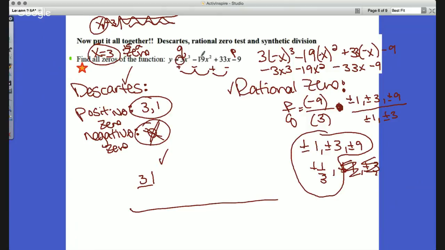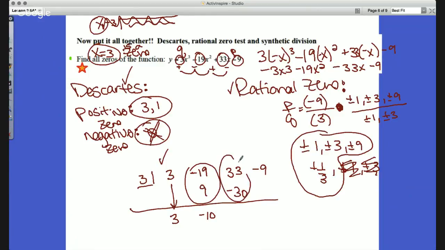Now the coefficients, the values in front of the variable, we're going to plug in from the highest lead coefficient down. Make sure if you miss one, you feed that in. So we'd have 3, negative 19, 33, negative 9. Bring down the first one, which would be 3. Then we multiply. 3 times 3 is 9. Add. Negative 19 plus 9 is negative 10. Multiply. 3 times negative 10 is negative 30. Add. 33 minus 30 is 3. Multiply. 3 times 3 is 9. And add. Negative 9 plus 9 is 0.